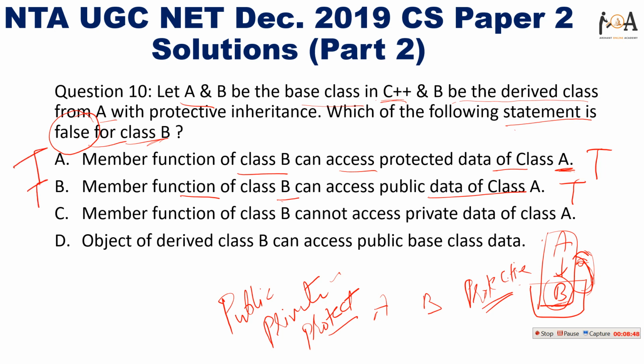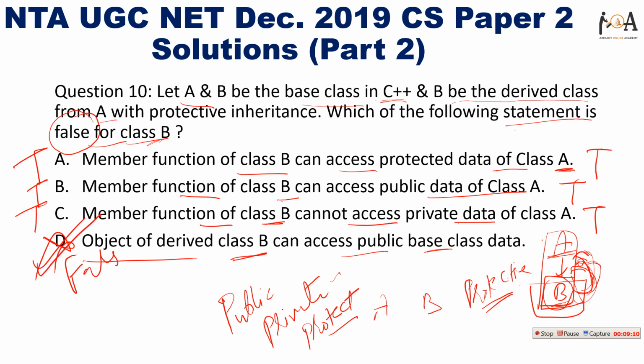Now option C, member function of class B cannot access private data of class A. It is also true, because it is protected inheritance in nature, so it can't access private data of class A. So the remaining option is D. Object of derived class B can access public base class data. No, it is false. Right. So option D is the correct answer, because we have been asked which of the following options is false.